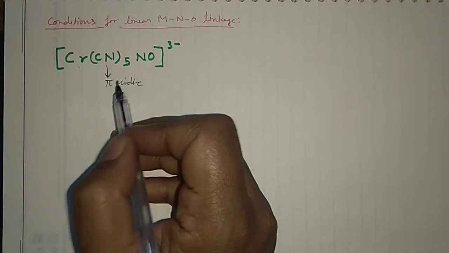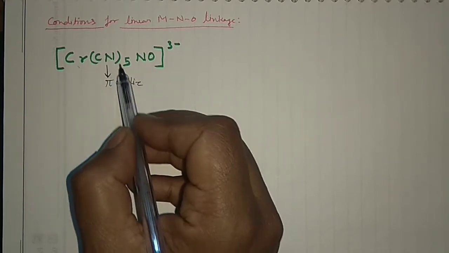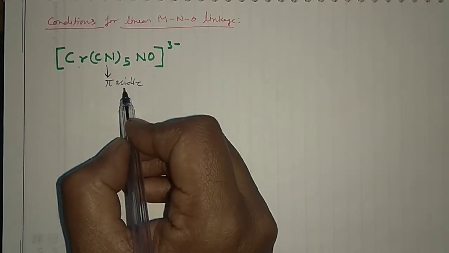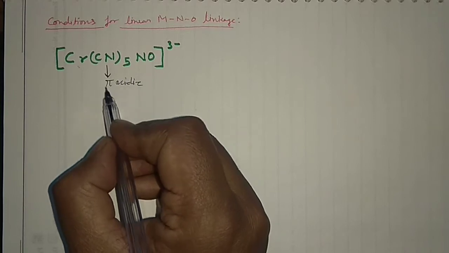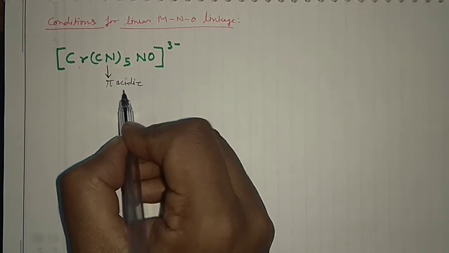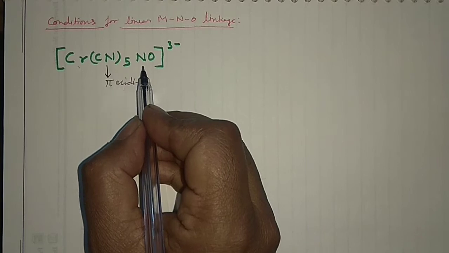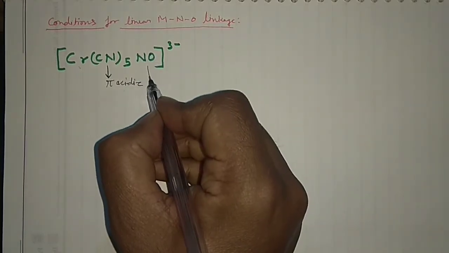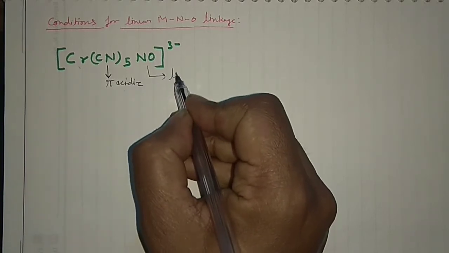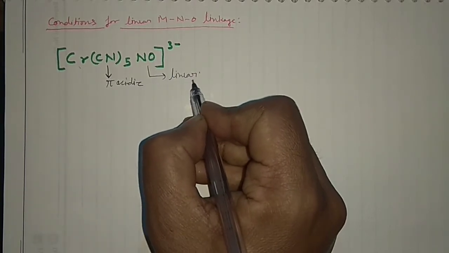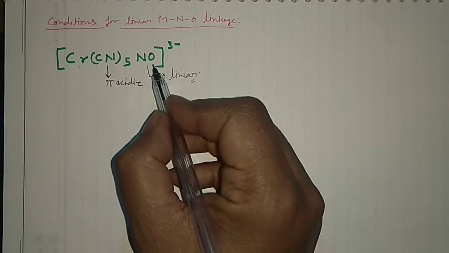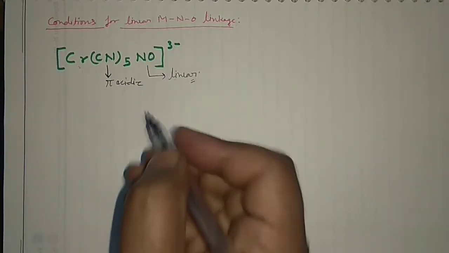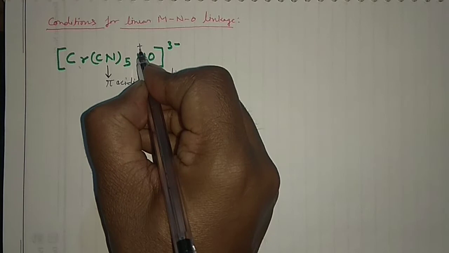So from those lectures of coordination chemistry, we can say that cyanide is pi acidic. And when you are having these pi acidic ligands along with the NO ligand, then straight away you can say that NO is in the linear mode of bonding. And you know when it is in the linear mode of bonding, you can straight away put a positive charge over there.